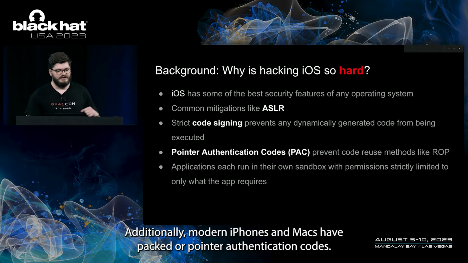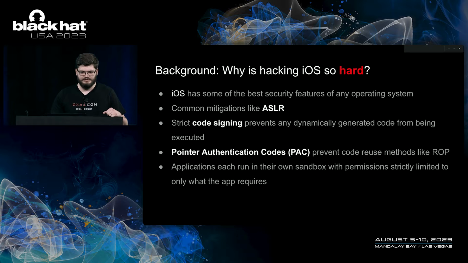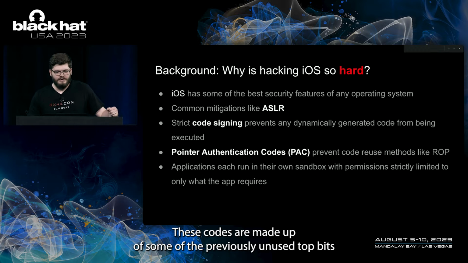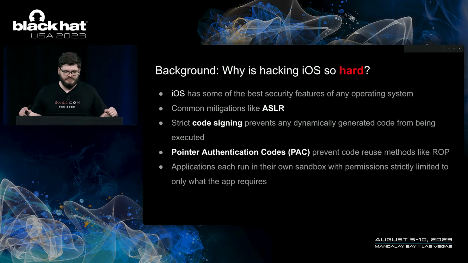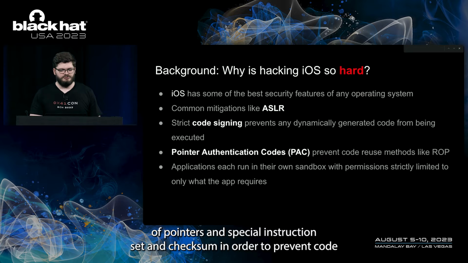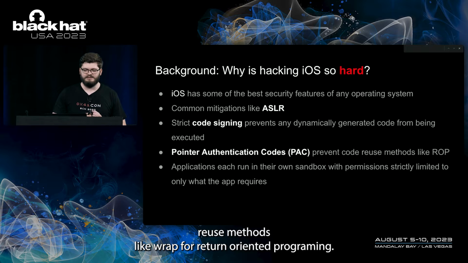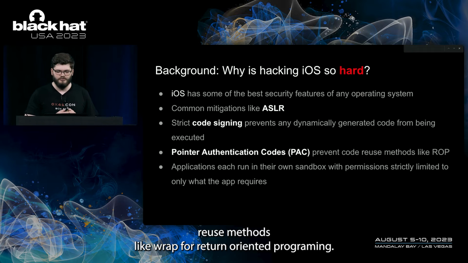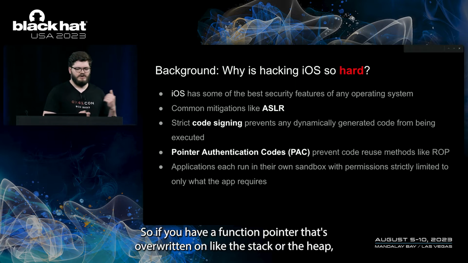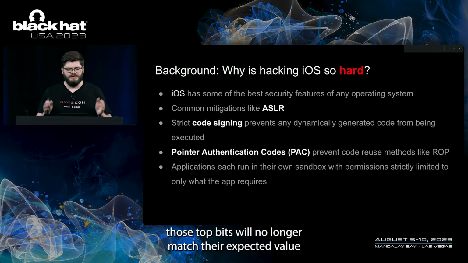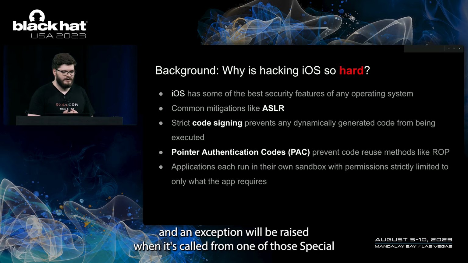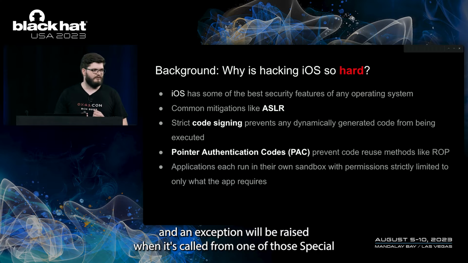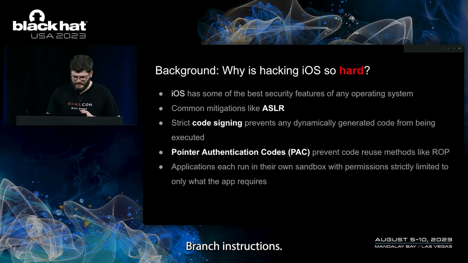Additionally, modern iPhones and Macs have PAC, or pointer authentication codes. These codes are made up of some of the previously unused top bits of pointers and special instructions that set and check them in order to prevent code reuse methods like ROP, return-oriented programming. So if you have a function pointer that's overwritten on the stack or the heap, those top bits will no longer match their expected value, and an exception will be raised when it's called from one of those special branch instructions.